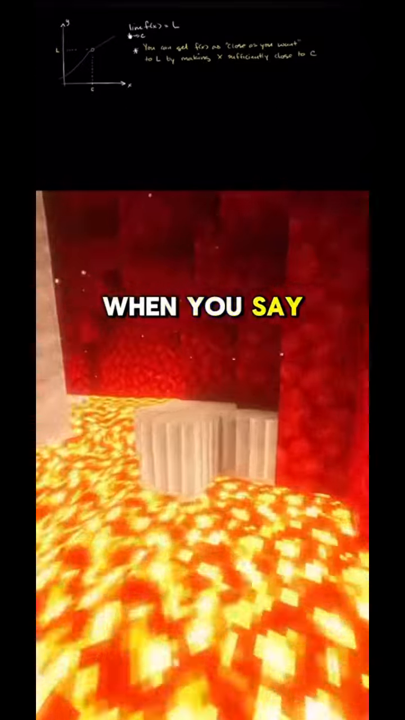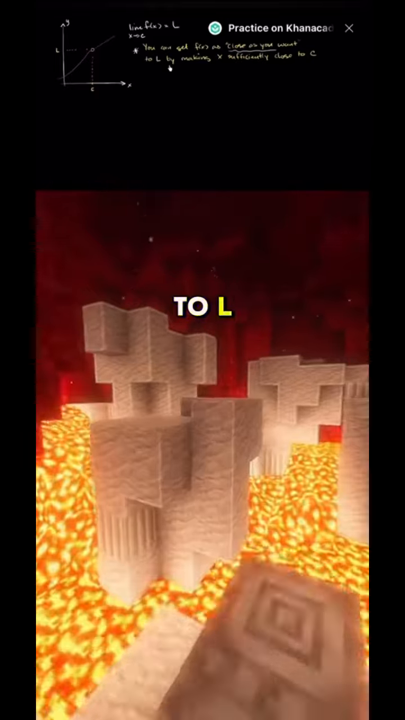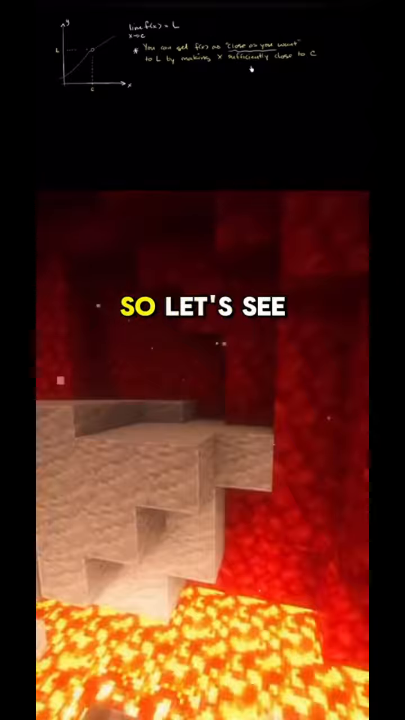In the last video, we tried to come up with a somewhat rigorous definition of what a limit is, where we say, when you say that the limit of f of x as x approaches c is equal to L, you're really saying, and this is a somewhat rigorous definition, that you can get f of x as close as you want to L by making x sufficiently close to c. So let's see if we can put a little bit of meat on it.